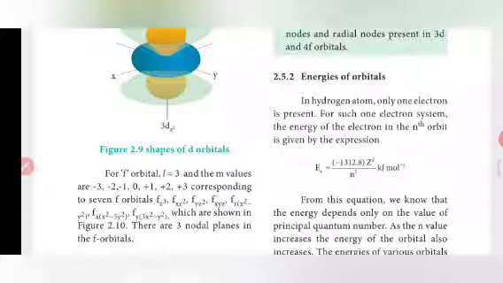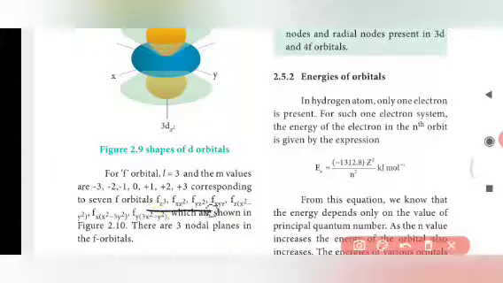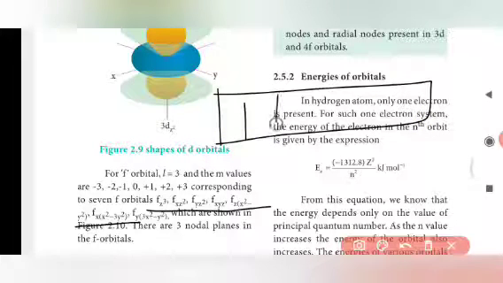And for f orbital, l equal to 3 and the m values are -3, -2, -1, 0, +1, +2 and +3, corresponding to 7 f orbitals. That is nothing but the 7 f orbitals, because the number of m values is 7. They are fz cube, fxz square, fyz square, fxyz, fz x square minus y square, fx into x square minus 3y square, and the last one is fy into 3x square minus y square, which are shown in figure 2.10. Because f has 7 orbitals like this.